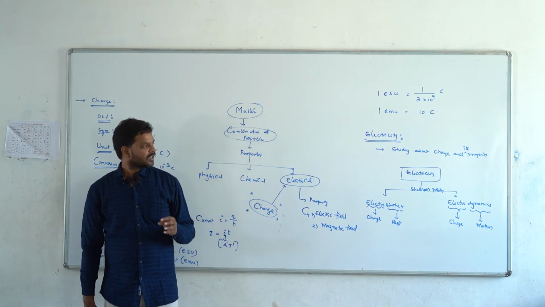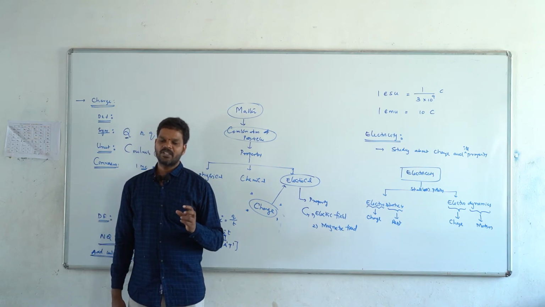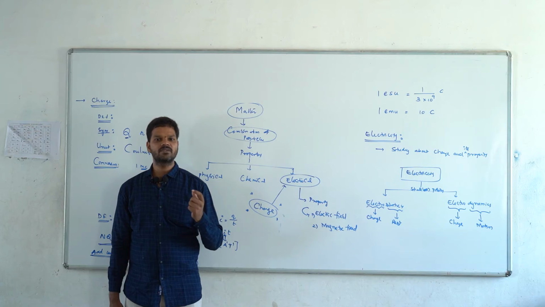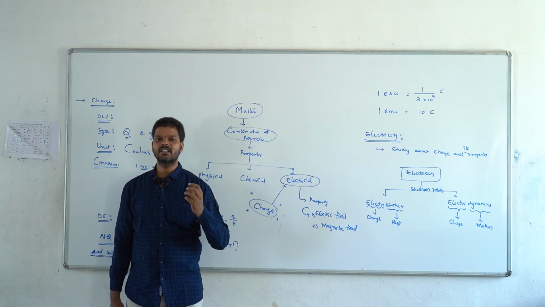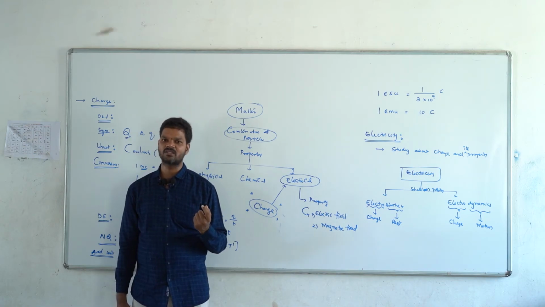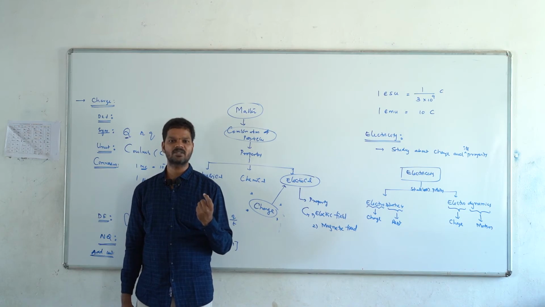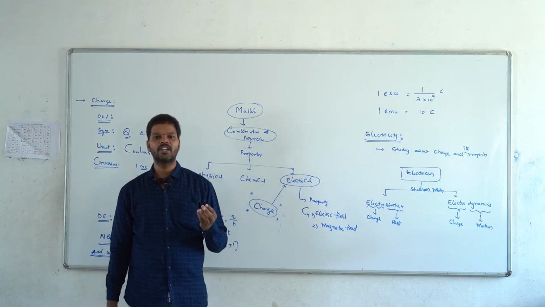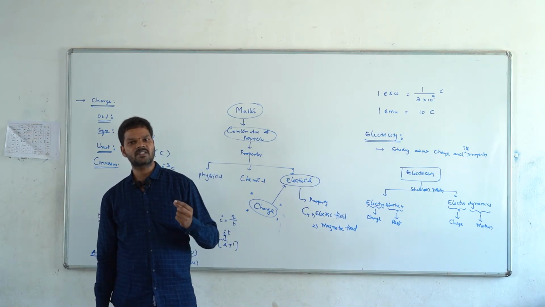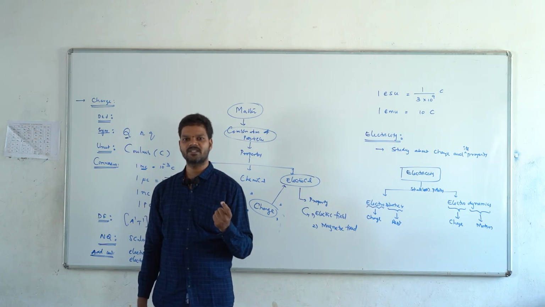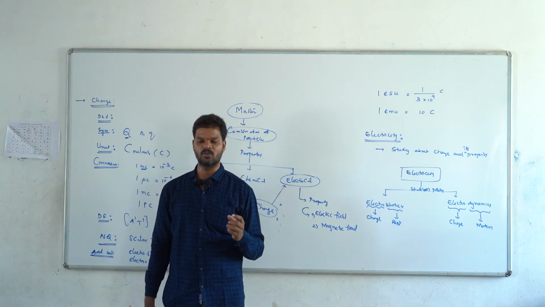Okay. When a neutral or uncharged body gets the charge, modern physics says that whenever a body, particle or atom loses or gains electrons, then automatically the atom or the body gets some charge. Why? Because in the universe the smallest charge is the charge of an electron, that is 1.6 into 10 to the power of minus 19 coulomb.